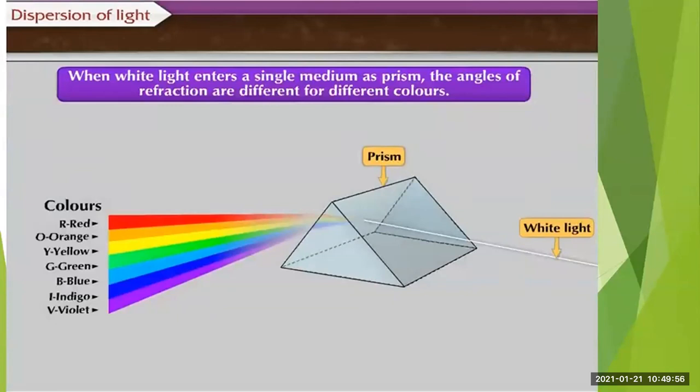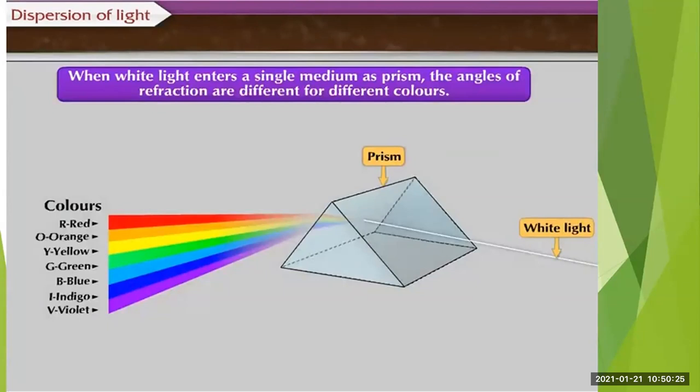What you require: a source of light, then you require a prism, and a screen. Now, when the white light enters a single medium as prism, the angles of refraction are different for different colors. Got it? The angle of refraction is different for different colors. Now let us first see what is a prism.